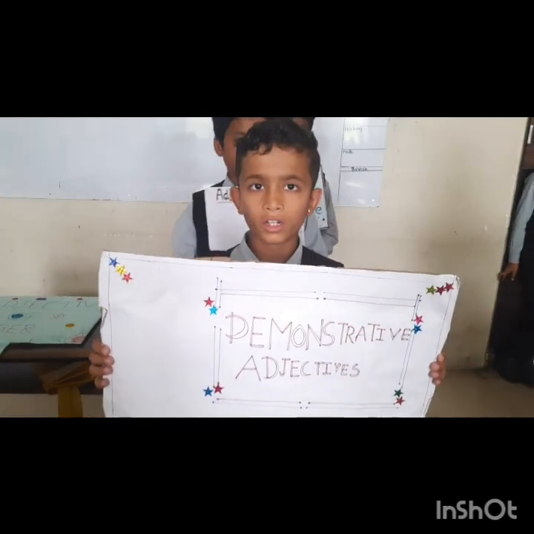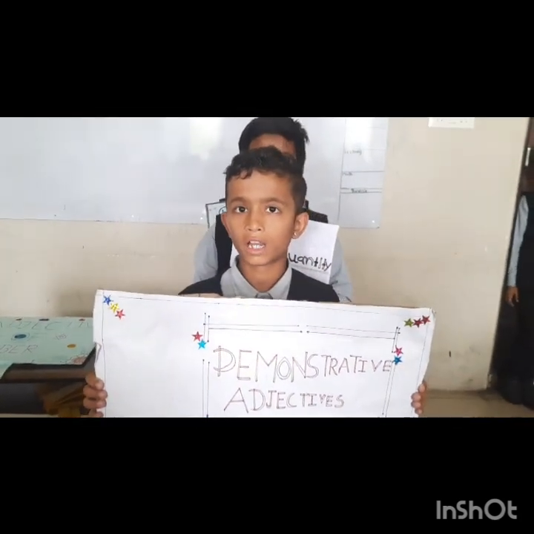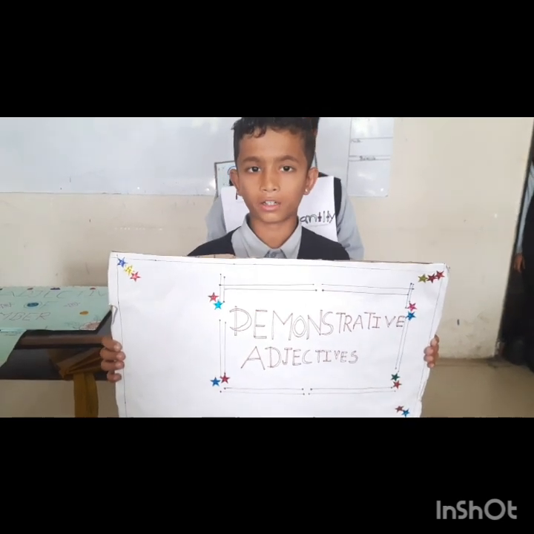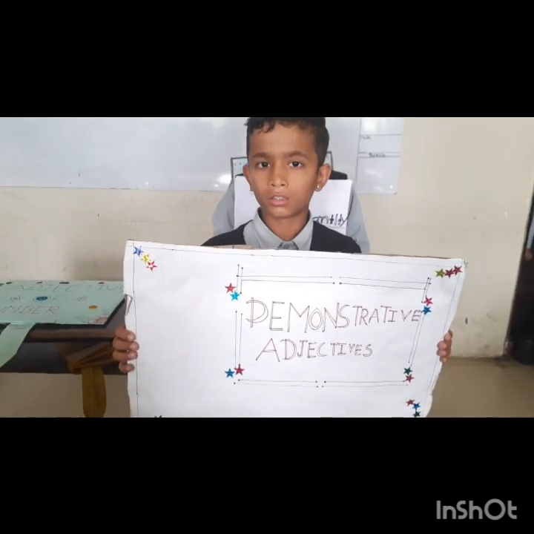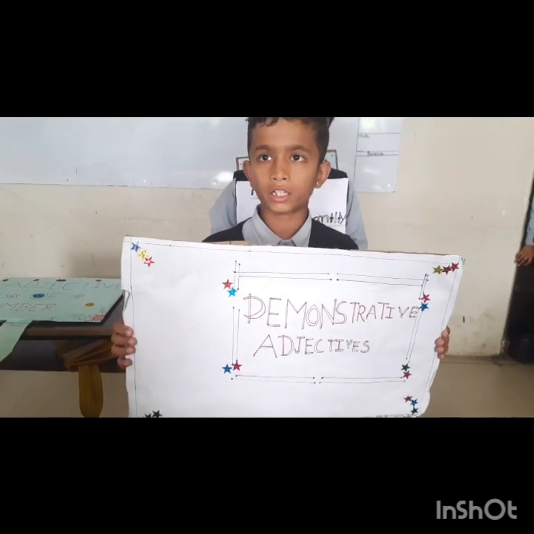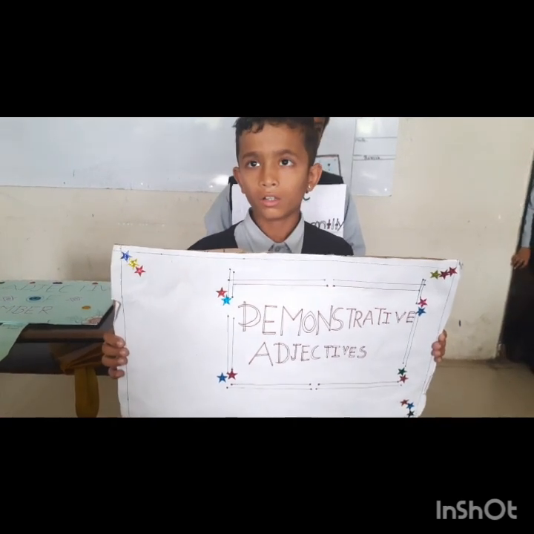Demonstrative adjective is a word that modifies noun by indicating their position. For example, that, this, those, these. This flower is beautiful. That car is interesting. This book is expensive.